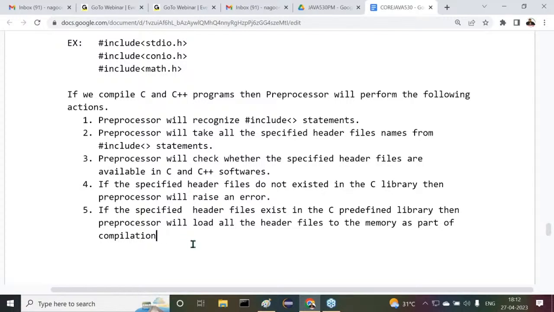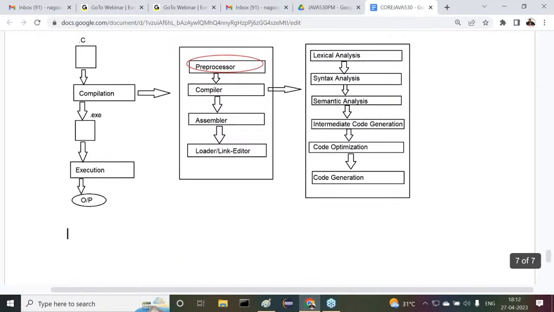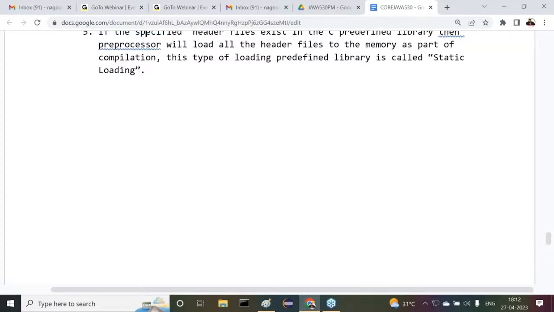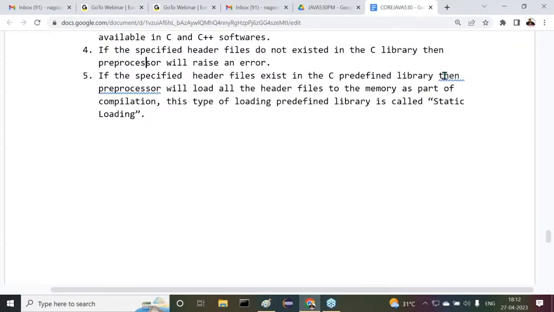Now try to observe carefully. This type of loading predefined library is called static loading. At compilation time, we are loading that library or not? This type of loading is called as what there? Static loading. Sir, all of you get my point or not?